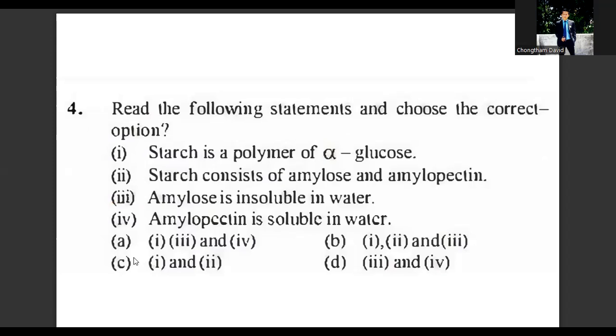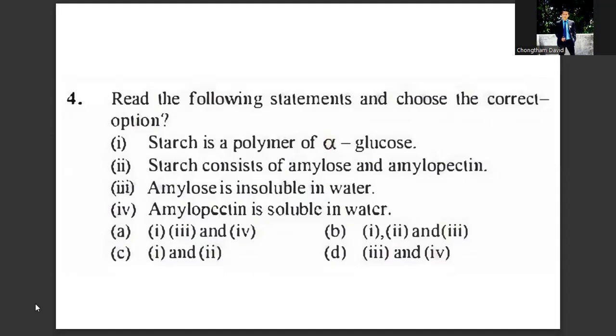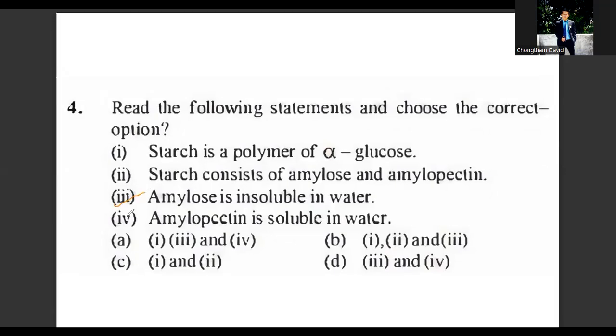Read the following statements and choose the correct option. Statement 1: Starch is a polymer of alpha glucose. Statement 2: Starch consists of amylose and amylopectin. Statement 3: Amylose is insoluble in water. Statement 4: Amylopectin is soluble in water. So you find the correct answer for this. Is it option 1, option 2, or option 3, or option number 4? By observing, the correct statements are statement number 3 and 4.